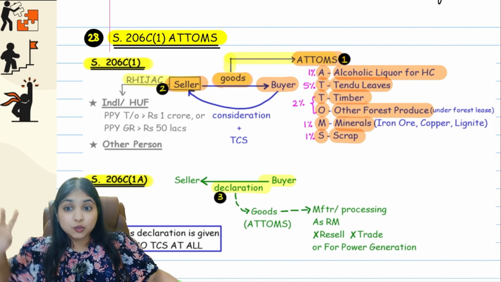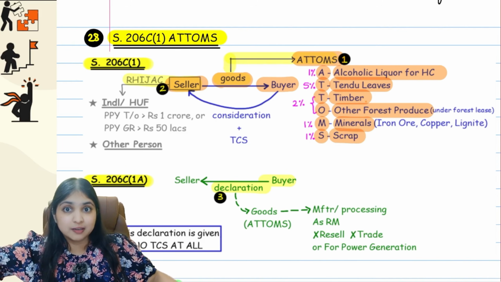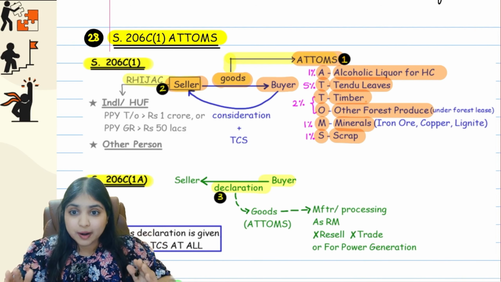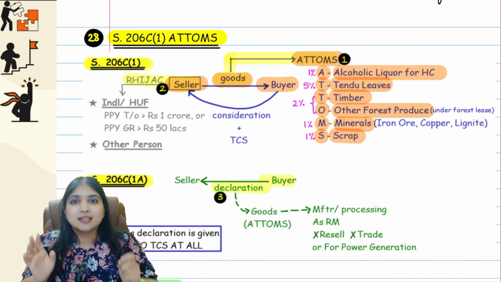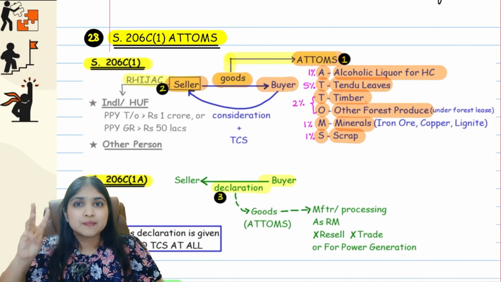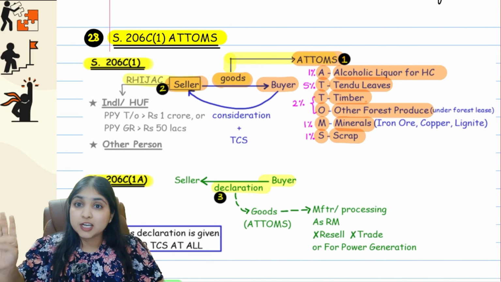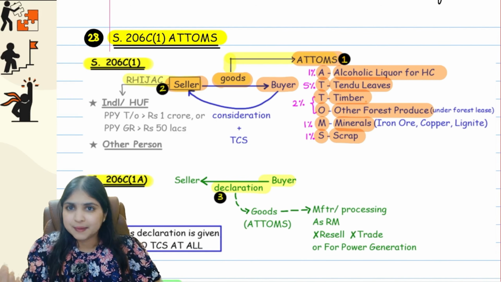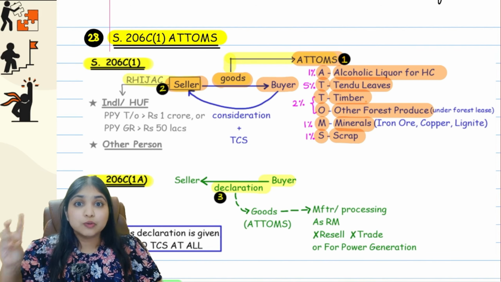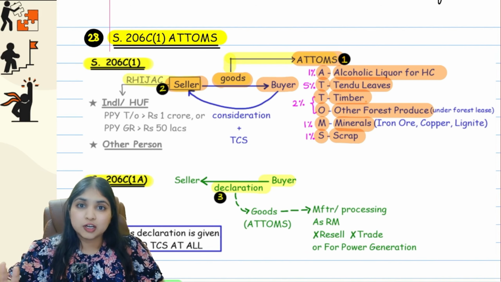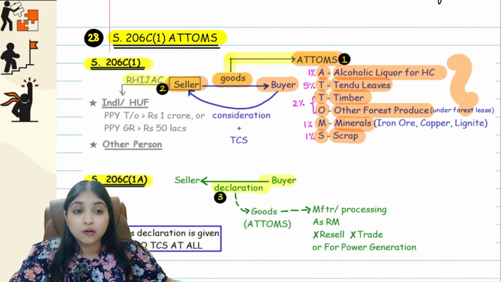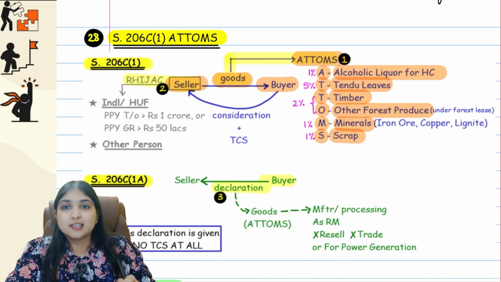So in 206C1F, the first section we learned, the goods were motor vehicles or any notified goods. In 206C1, we have 6 goods, guys. A for alcoholic liquor for human consumption, T for tendu leaves, T for timber, O for other forest produce, M for minerals, and S for scrap. So if the goods happen to be any of these goods, then TCS under 206C1 will apply.